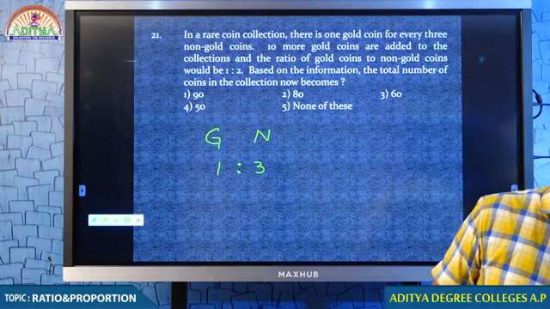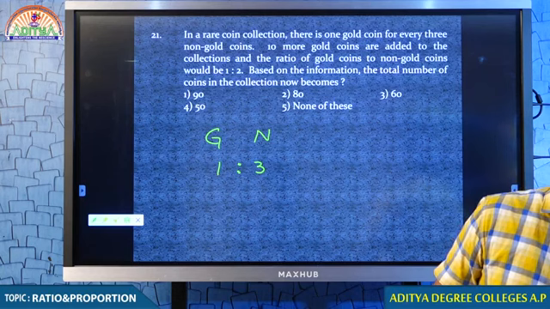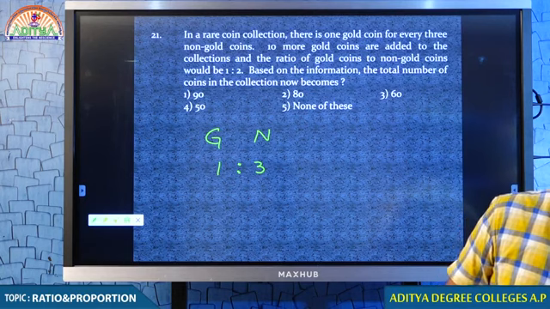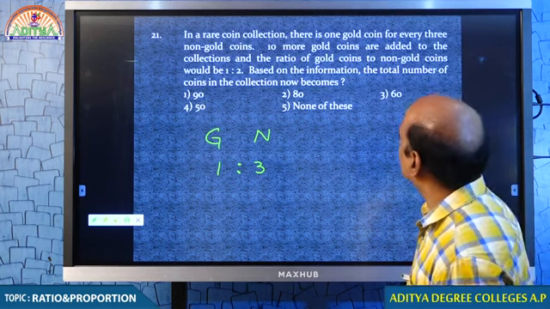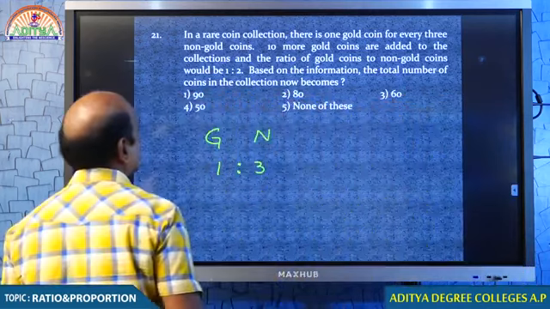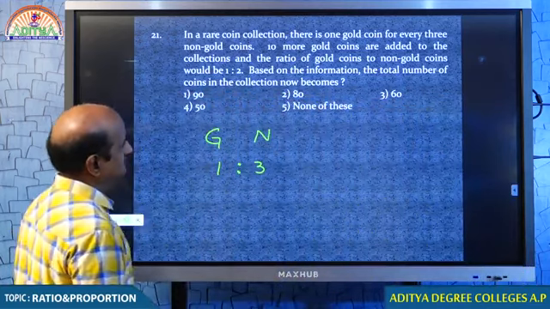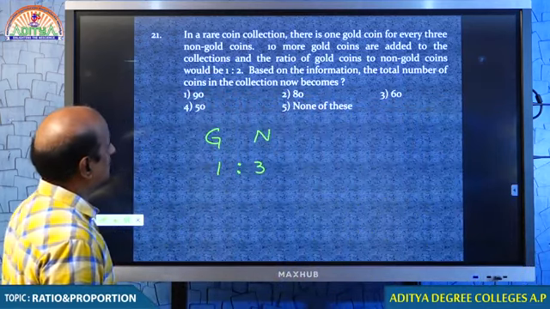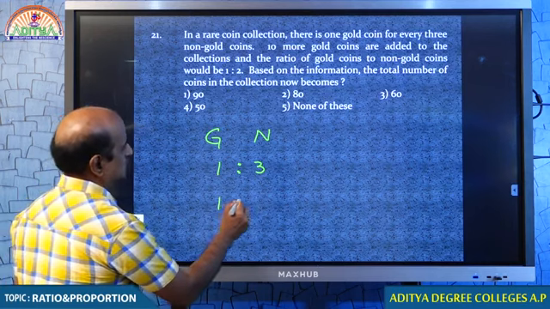Are you comfortable now, my dear students? Are we clear now? Tell me what changes you want me to check. When 10 more gold coins are added to the collection, the ratio of the gold and non-gold coins becomes 1:2.